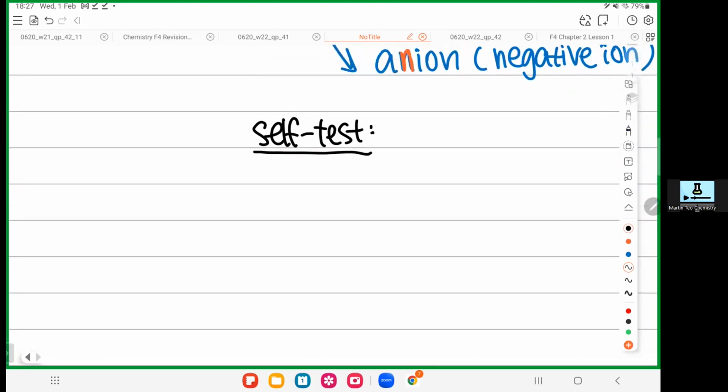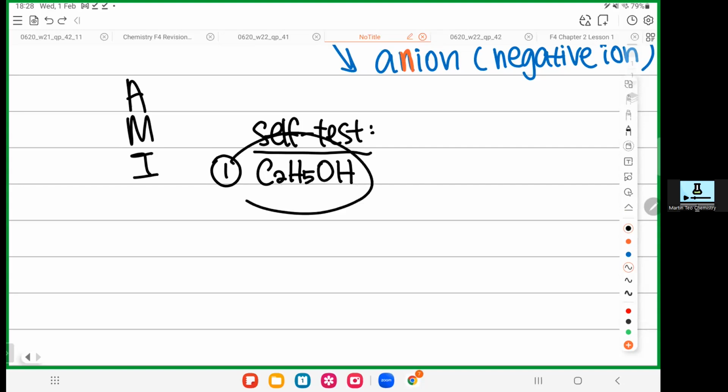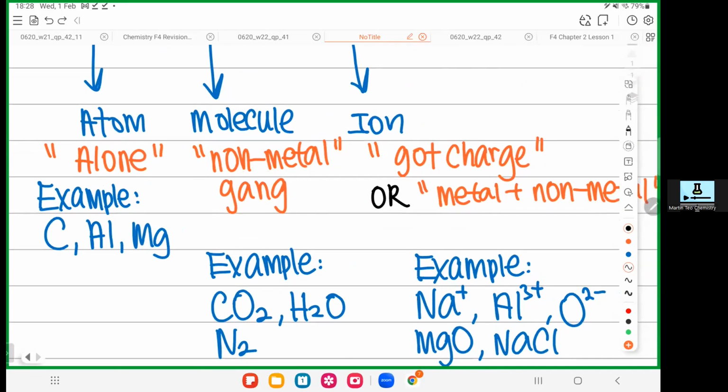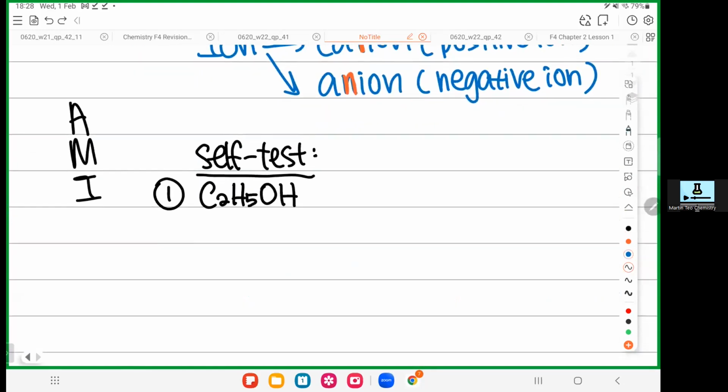So we will do a few self-tests here. The first one, let's make it complicated. C2H5OH. Wow, it looks very complicated. Can anyone tell me what type of particle it is? Fantastic, it is a molecule. How do I know? Carbon is a non-metal, combined with hydrogen, which is a non-metal, combined with oxygen, which is a non-metal, combined with hydrogen, a non-metal. There are so many non-metals sticking together. Non-metal gang, they're sticking together. So they are a molecule. Fantastic.